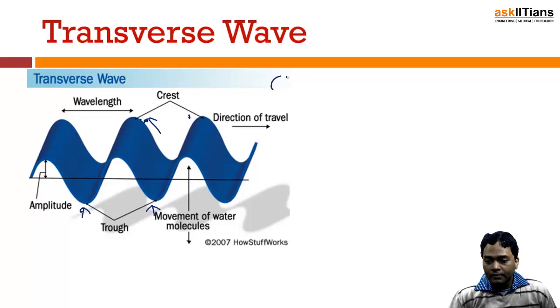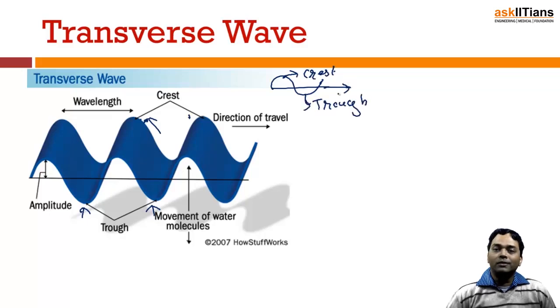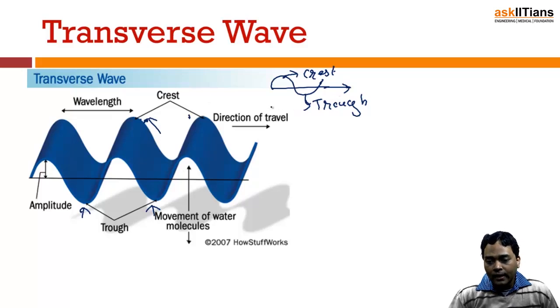So if we have something like this, then this point is going to be known as a crest and this point is going to be known as a trough. Generally the wave is going to be moving towards the right or towards the left, that is perpendicular to its oscillation. So this is the direction of motion, and starting from one crest to the next crest, or one trough to the next, the distance that it covers is what is known as the wavelength.